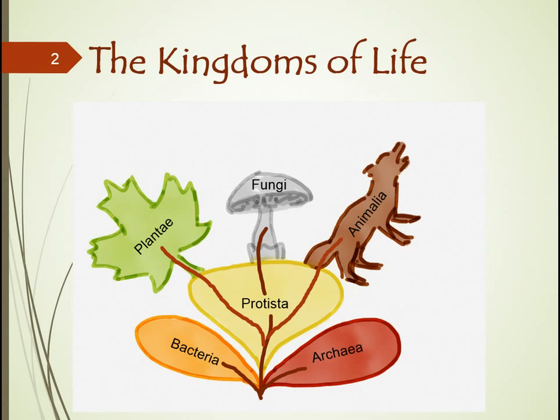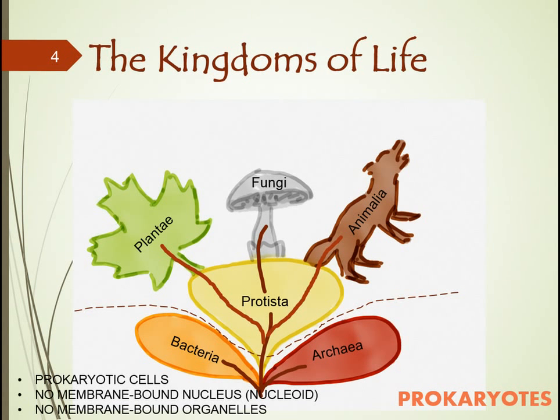We can divide these kingdoms and the protista into 2 major groups based on their cell types. Each living organism is either composed of eukaryotic organisms or prokaryotic organisms. Members of the bacteria and archaea are made of prokaryotic cells. That means that their cells do not contain a membrane-bound nucleus. Instead, they have a chromosomal DNA that is not surrounded by a membrane. It is free in the cytoplasm.